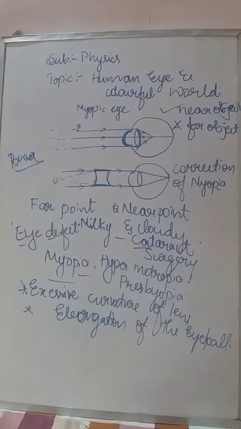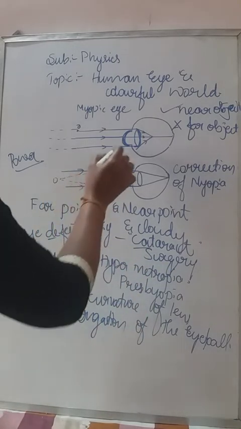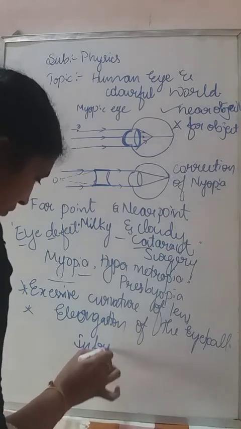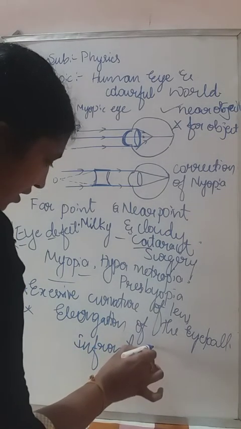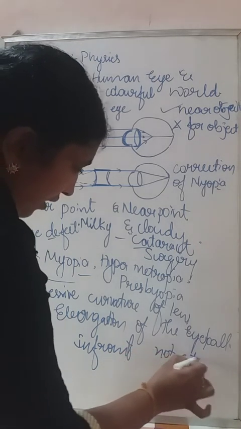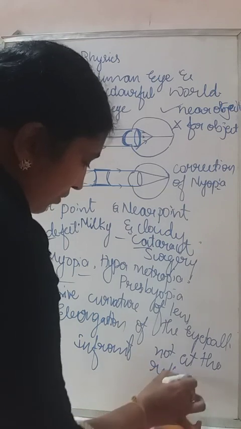The image is formed in front of the retina, not at the retina. So this is the nature of the image formed in the myopic eye.